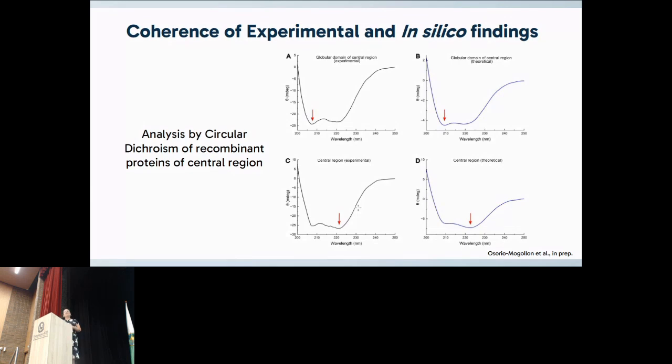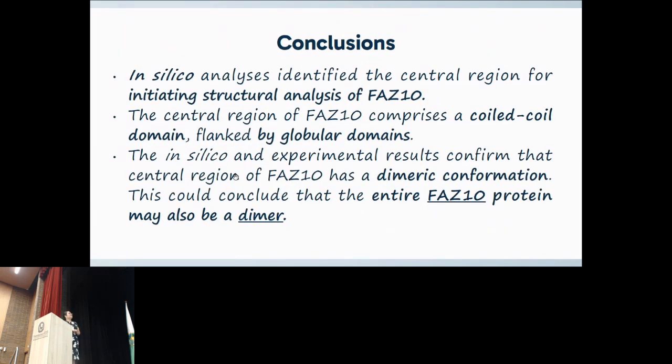The conclusion is, I'm sorry about the change, in silico analysis helped us identify the initial point to make the analysis of the structure. We selected the central region, which has two globular domains flanking this coiled coil. It is a dimer, okay? The central region is a dimer, and we can conclude that the whole protein is a dimer protein. This is very important for the localization and the function of this protein. And both in silico and experimental results are consistent.